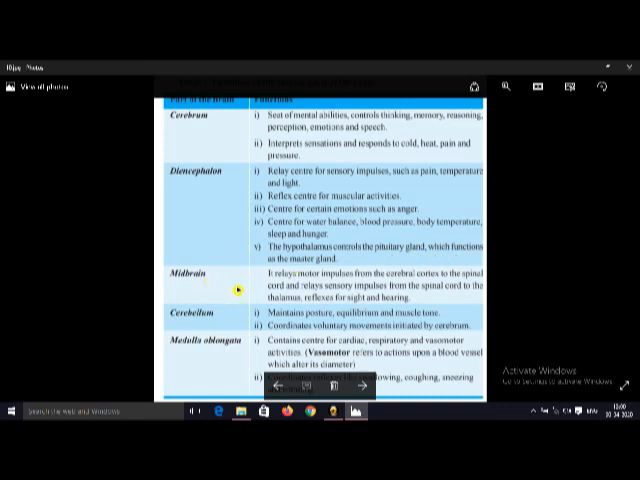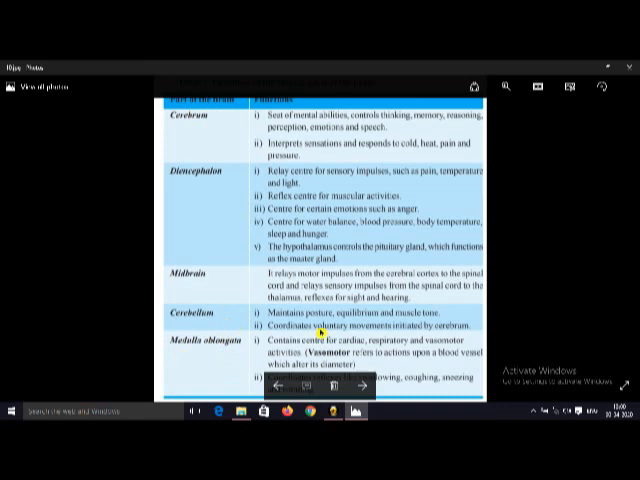And the next one is the midbrain. Midbrain mainly controls the actions of muscles. And the hindbrain contains mainly these two parts. Cerebrum and diencephalon are the parts of the forebrain, and cerebellum and medulla oblongata are the parts of the hindbrain.